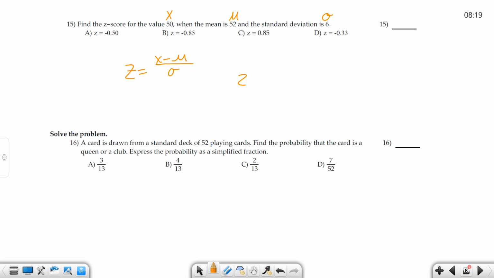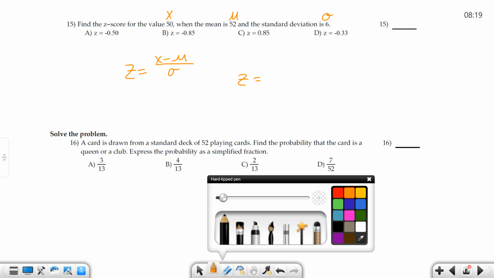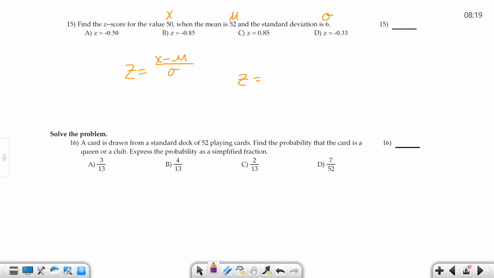So the z-score is going to be what? 50 minus 52 over what? 6. So negative 2/6 is negative 0.33. And it repeats forever, but we can tell it goes to 2 decimal places here.